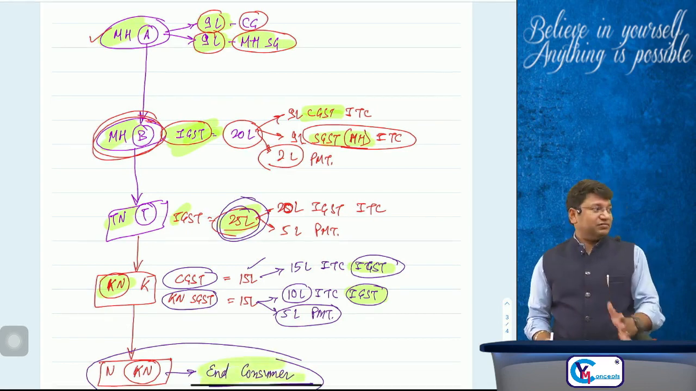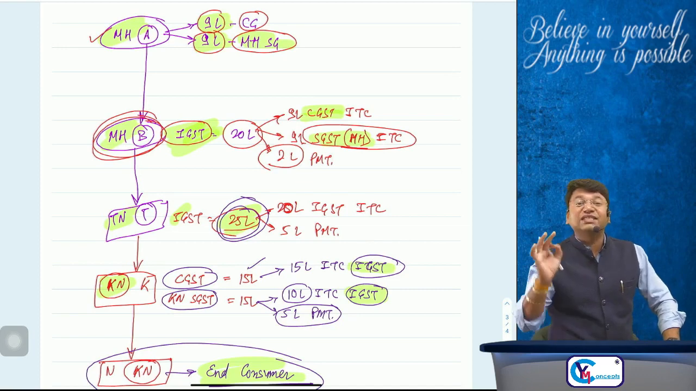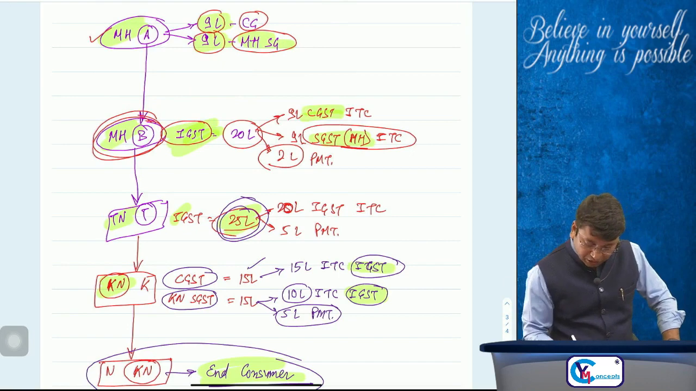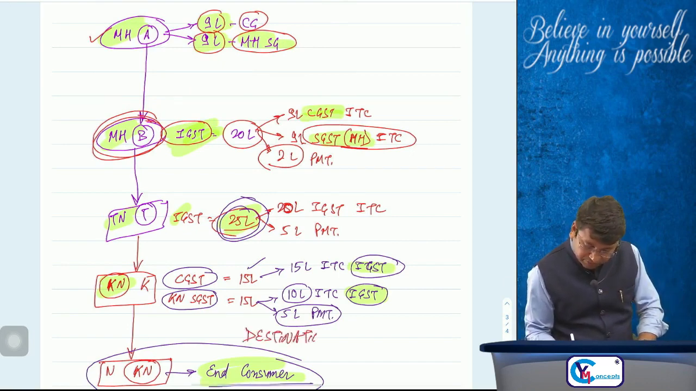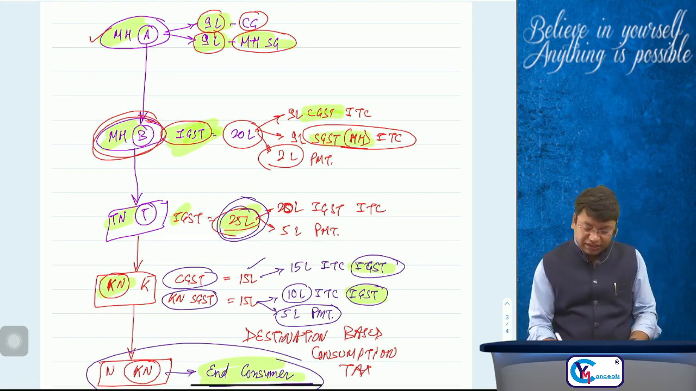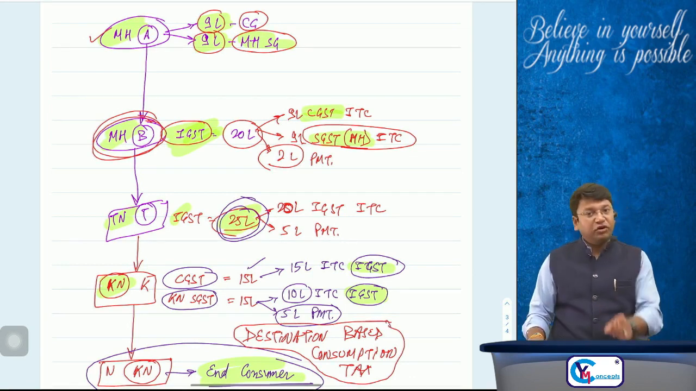That's why this GST is called a destination based consumption tax. I hope you got the entire fundamental behind this language, destination based consumption tax. You tell me, ultimately which state government got the revenue? Karnataka state government got the revenue.